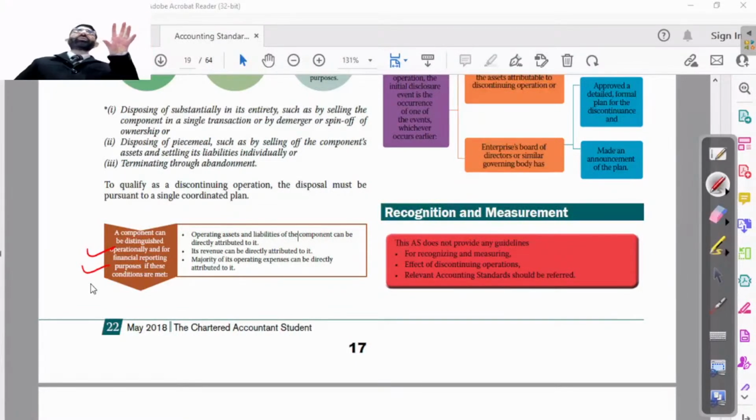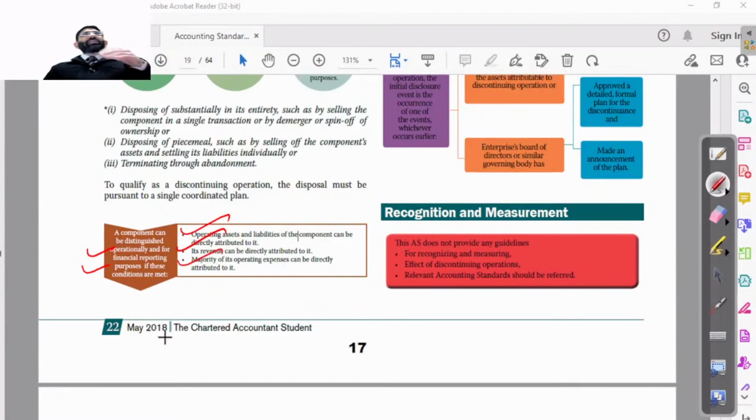If we can identify its assets and liabilities, or its revenue, or the expenses which are going to be allocated to it, three things I have discussed. That particular department or operation should have separate assets and liabilities for its operations, and its revenue can be recognized separately. If its revenue cannot be recognized separately, obviously it is not a separate department.